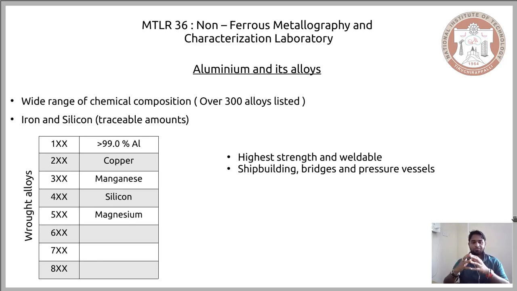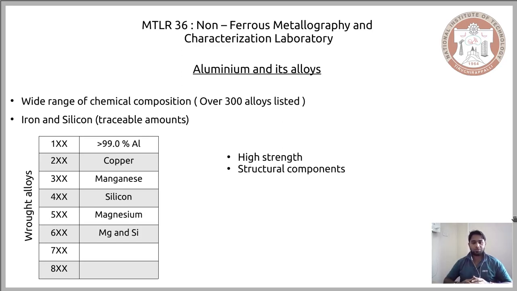Now the other series of aluminium alloys, that is the 6x, comprises, in addition to magnesium, also silicon. So there are two alloying elements that are dominant in this series. So far, one alloying element dominates the series or the numbering system of the alloys. Till the 5x series, it's a combination of aluminium and one alloying element. Now the sixth is quite different. It has two alloying elements, magnesium and silicon.